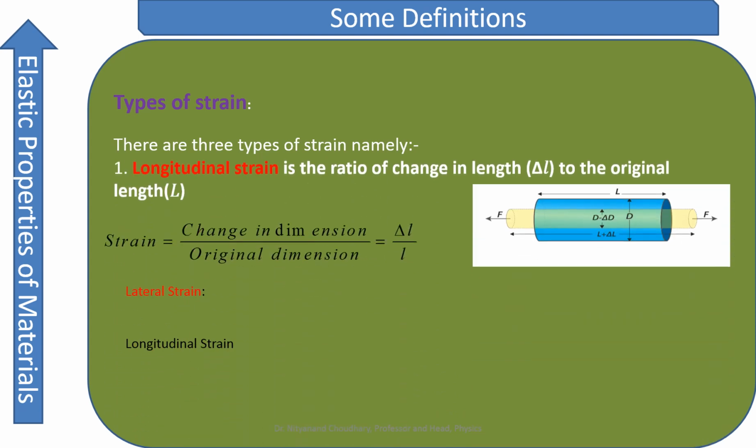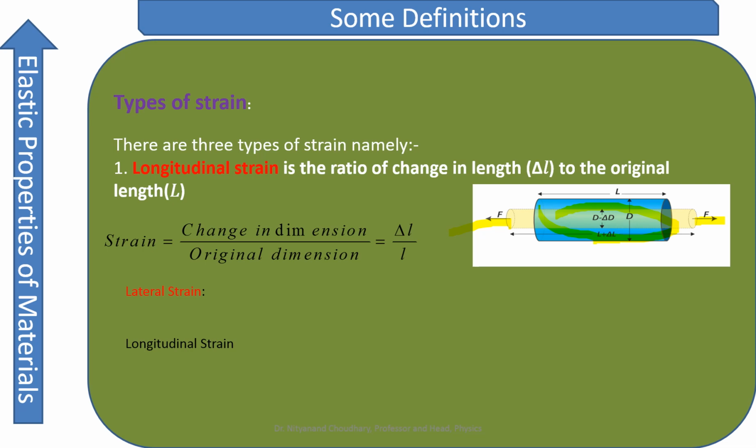So let's see the figure on this. As you can see in the diagram over here, we have taken a rod. A tangential force F has been given from both sides. It is being stretched from this side as well as from this side. So its length has increased. Its original length was L, and it has increased to L plus delta L. Naturally, if the length has increased, the width has decreased. Let us suppose this original diameter was D, and when the length has increased, the dimension has decreased, and that dimension we are saying is D minus delta D.